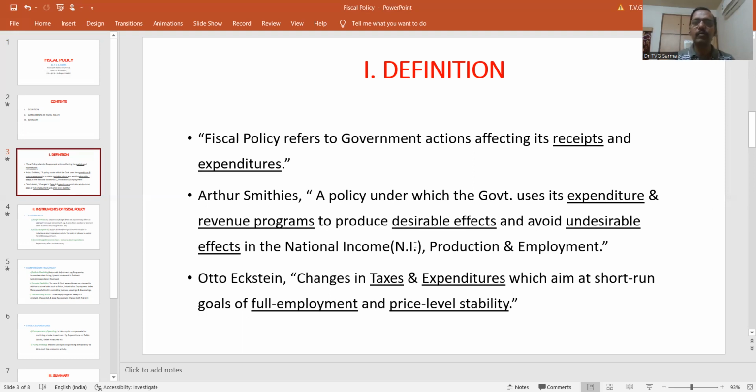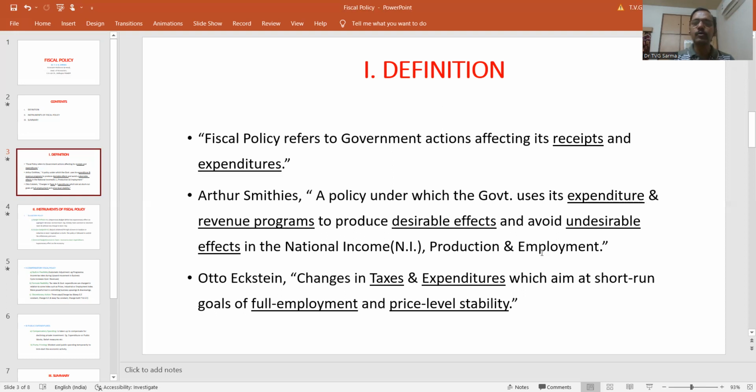Now, why at all would the government like to increase its expenditure or try to vary its receipts? Basically because it wants to produce the desirable effects in the economy, like increase in national income, increase in production and increase in employment.